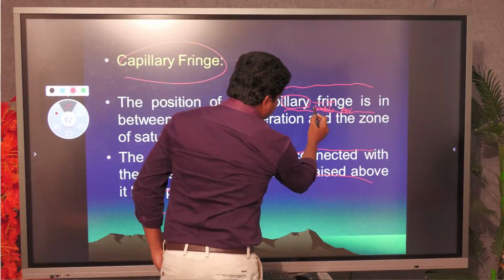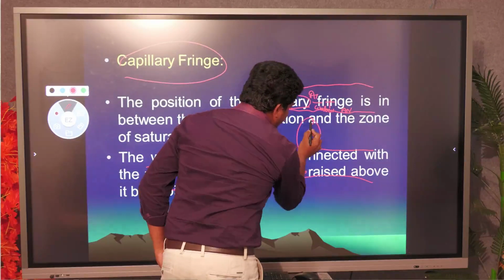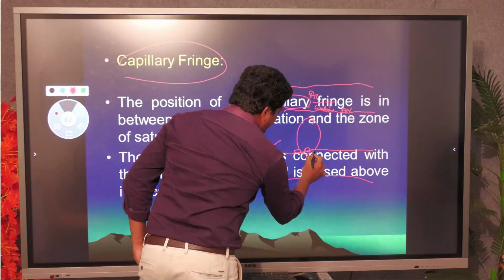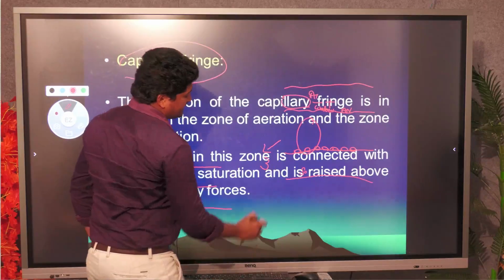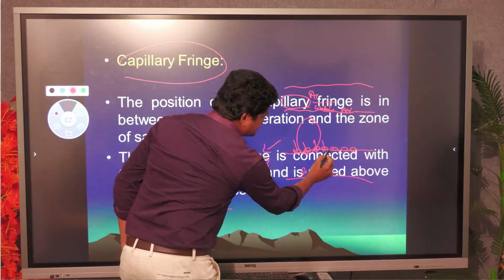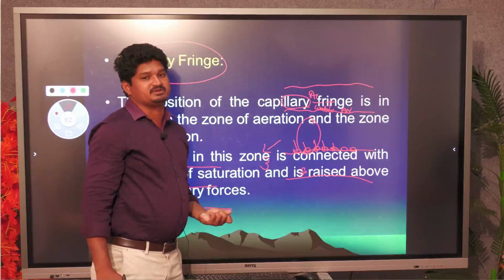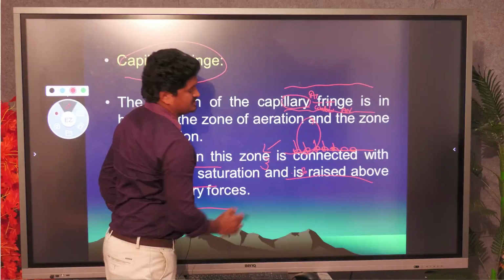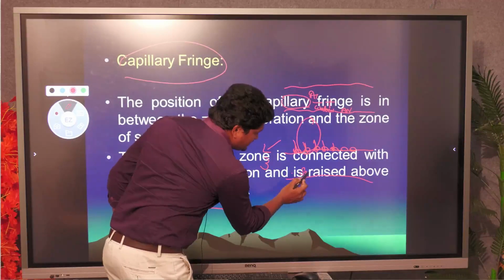For example, this is the aeration zone, and this is the saturated zone. The zone in between is called the capillary fringe. In this particular zone there are some voids. It is an intermediate between the aeration and saturation zones. Through the voids the water moves up, percolating from the saturated zone.